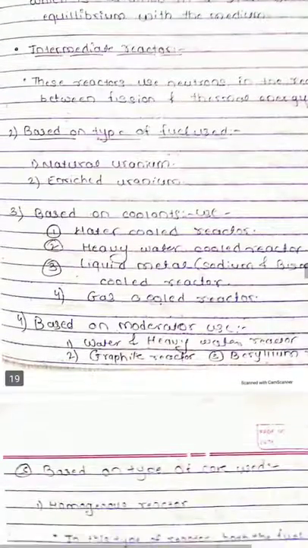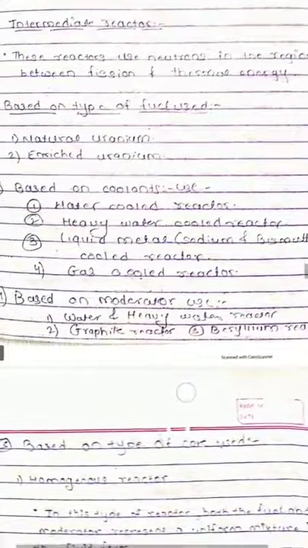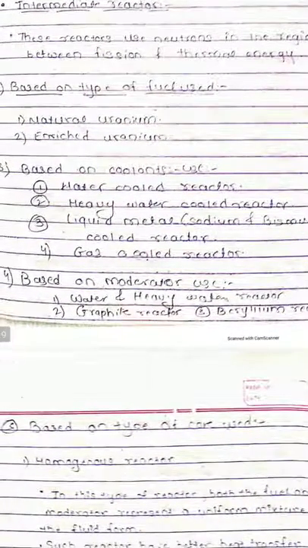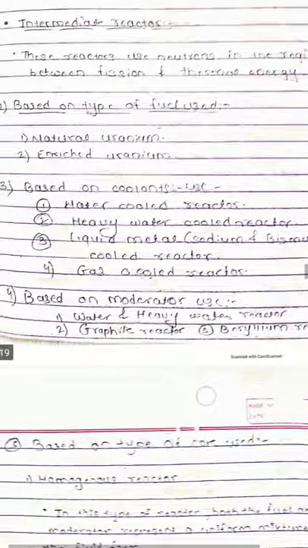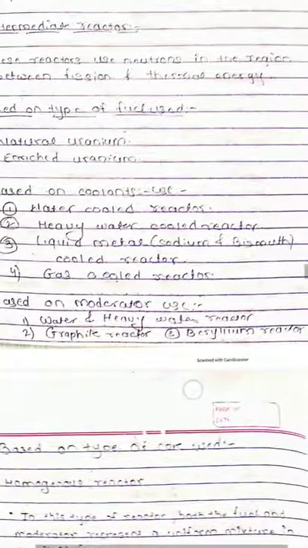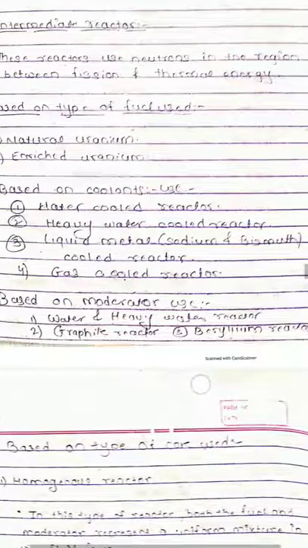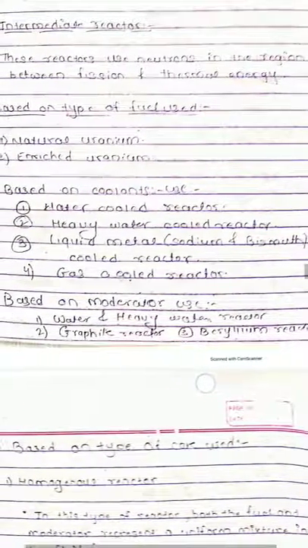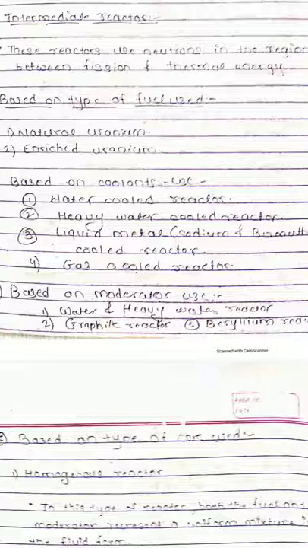So next, moving forward, based on the coolant which is used for exchanging heat or carrying the heat. The first is water cooled reactors. The second is heavy water cooled reactors. Next is liquid metal cooled reactors, and the fourth one is gas cooled reactors.